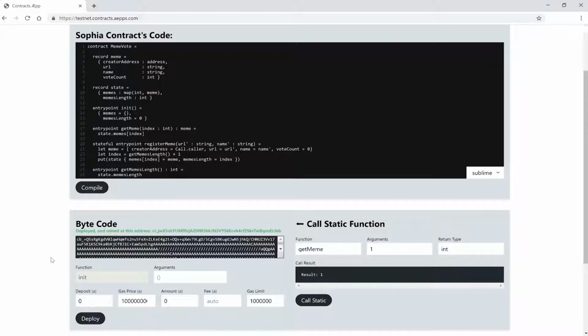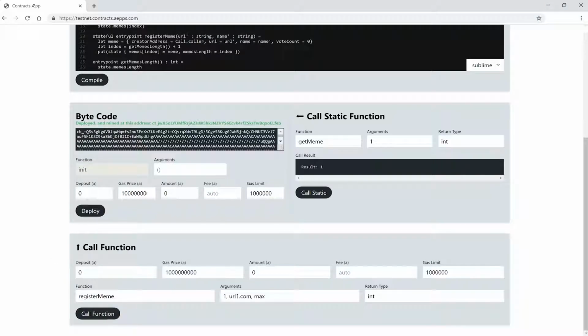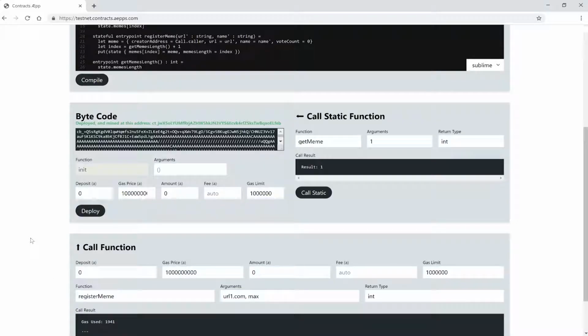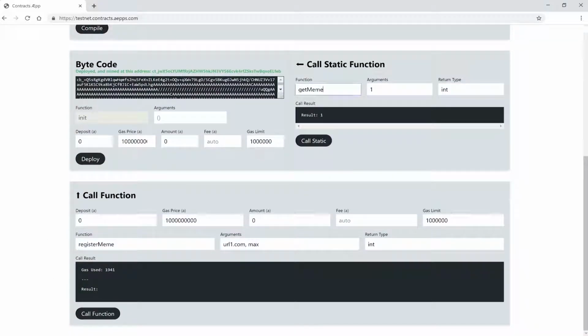Now let's try to register a meme. This time we just need the URL and the name, no more index. Let's call the meme length function, no arguments, and we'll get back an integer. Okay, let's register another one. And now we can call the meme length function and should get back 2 memes. Perfect.